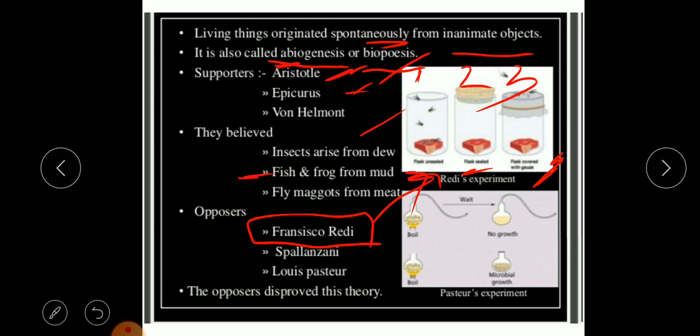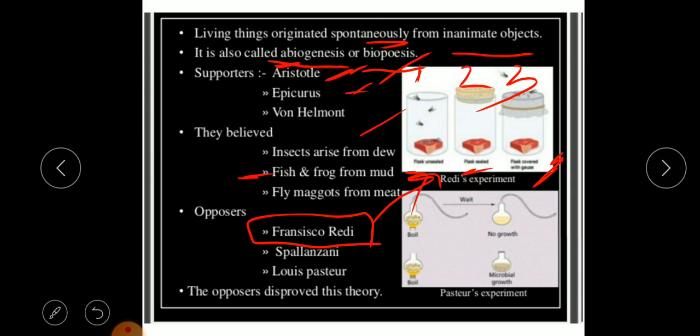After a few days, he saw maggots and some flies on the first jar, but they were not observed in the second and third jars.